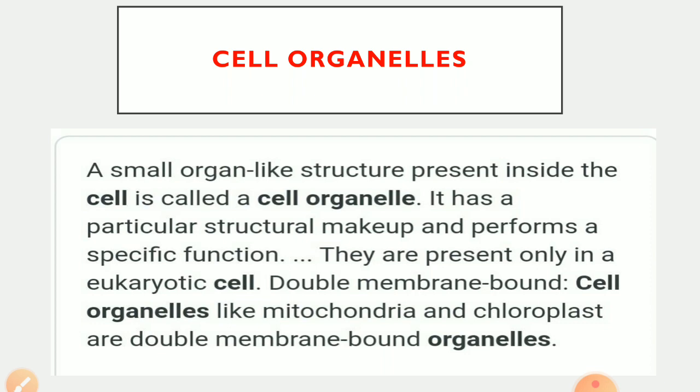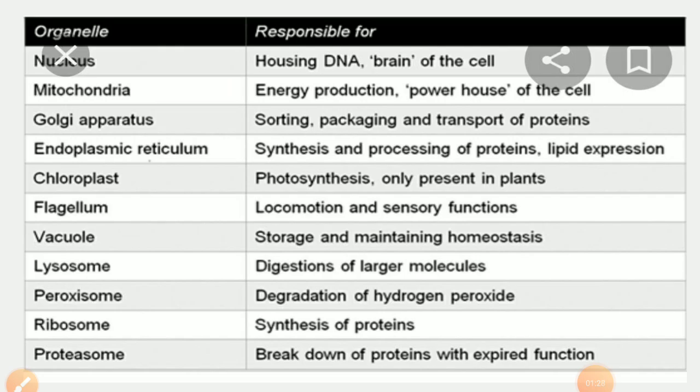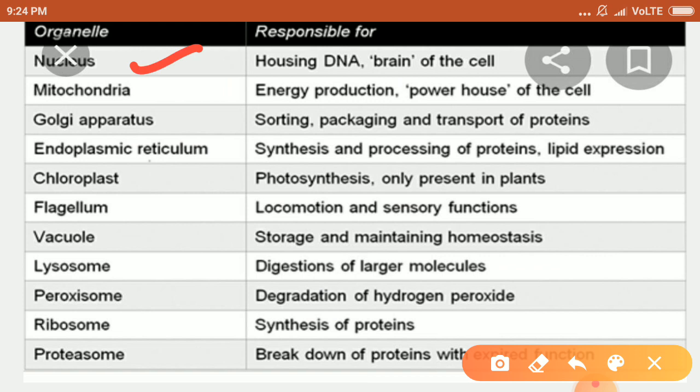In the last module, I had discussed eukaryotic and prokaryotic cells. You can see some of the cell organelles here. In this, nucleus, mitochondria, and chloroplast are double membrane bound structures, while endoplasmic reticulum, Golgi body, lysosomes, vacuoles are single membrane bound structures, but centrioles and ribosomes are membraneless cell organelles.